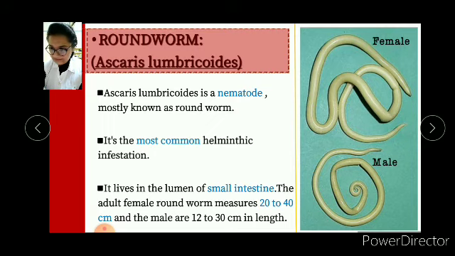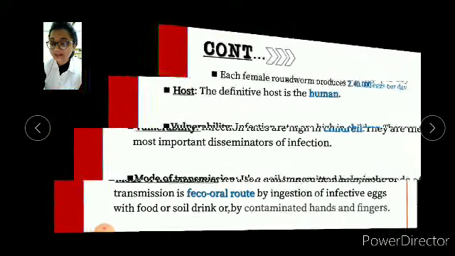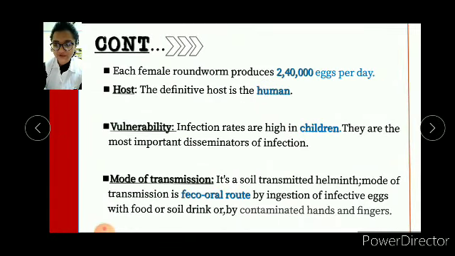The adult female roundworm measures about 20 to 40 centimeters and a male about 12 to 30 centimeters in length. Each female roundworm produces about 240,000 eggs per day, and the definitive host is humans. Infection rates are high in children and they are the most important disseminators of infection.